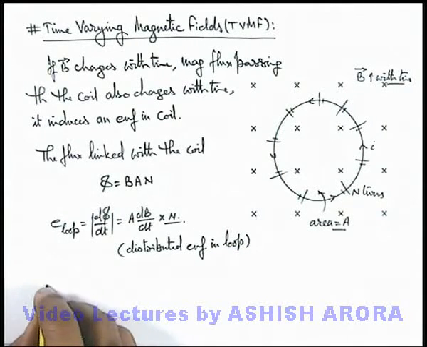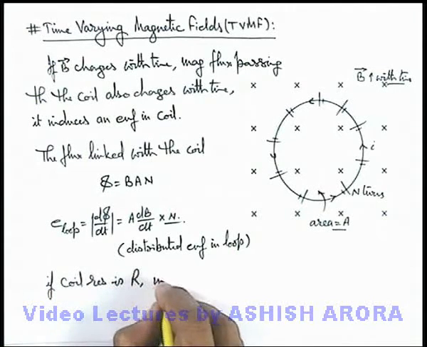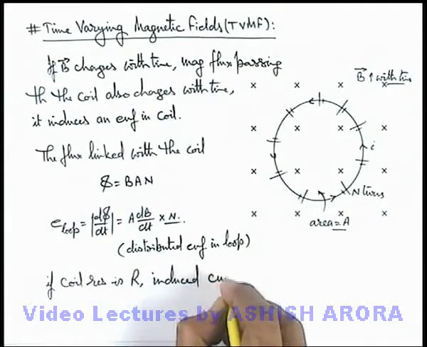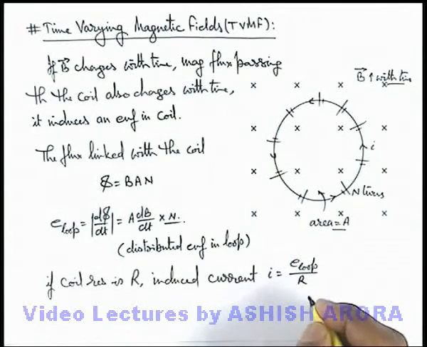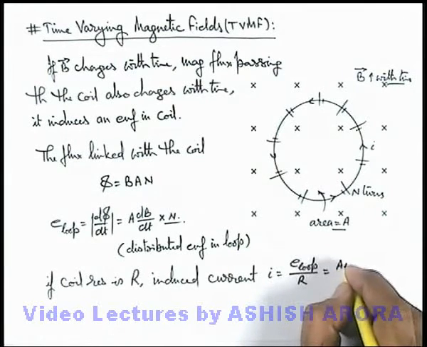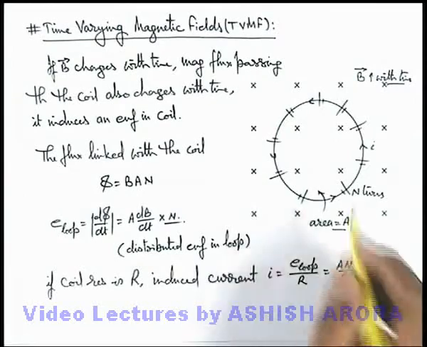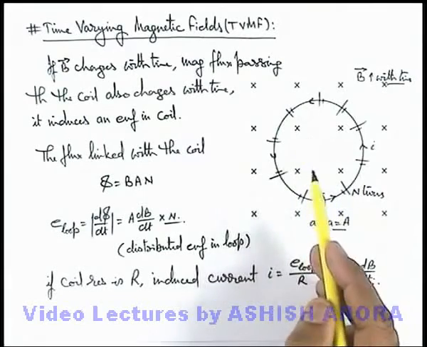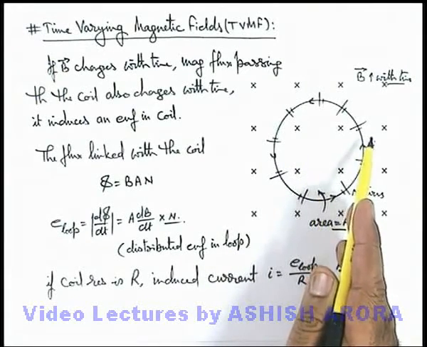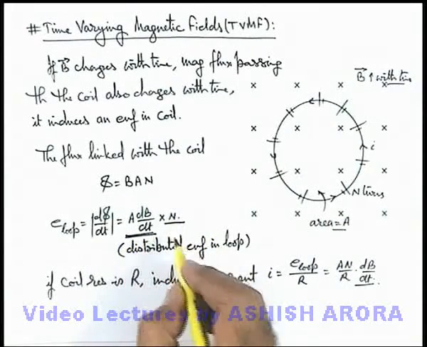So in this situation we can say if coil resistance is R, induced current can be directly given as I equals the summation of all these EMFs, which is the loop EMF, divided by the total resistance of the coil, which can be written as AN by R multiplied by dB by dt. So you must be careful whenever we are required to find the EMF induced in a closed loop placed in a time-varying magnetic field. It can be given by area multiplied by dB by dt, and if there are multiple turns we can multiply by N.